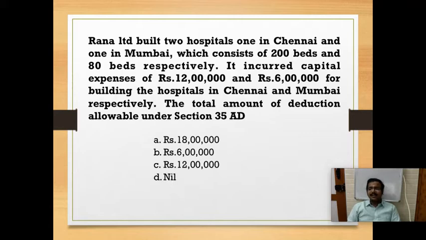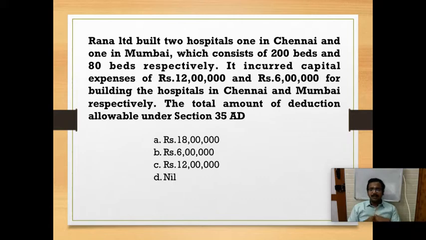So nammala pothareki hospital business should have minimum 100 beds, so that it comes under the category of specified business. Specified business category la varum. So Chennai hospital 200 beds, so it's not a problem, it comes under the category. But Mumbai hospital just 80 beds, so it does not come under the category of 35 AD, that is specified business. So specified business irundha mattum capital expenses la deduction claim panna mudiyum. In case it is not a specified business, I cannot claim a capital expenditure.